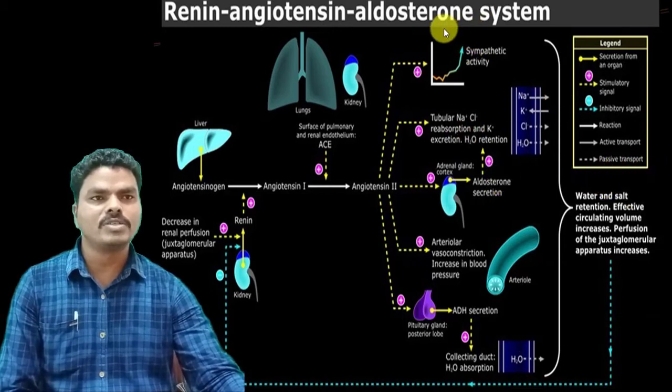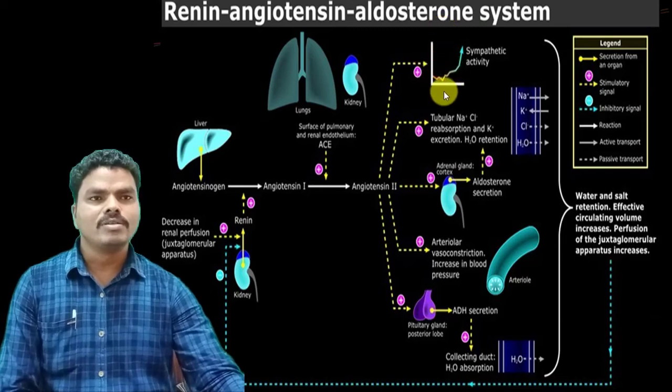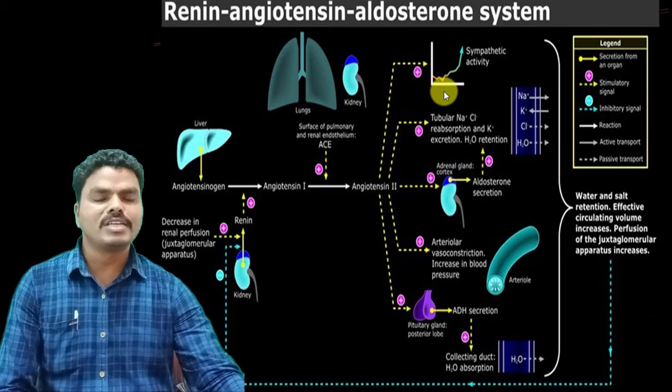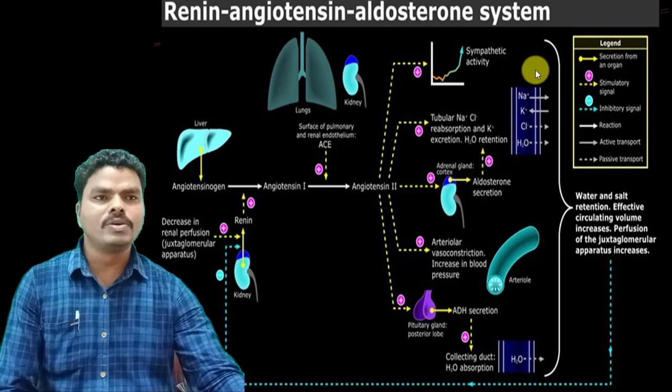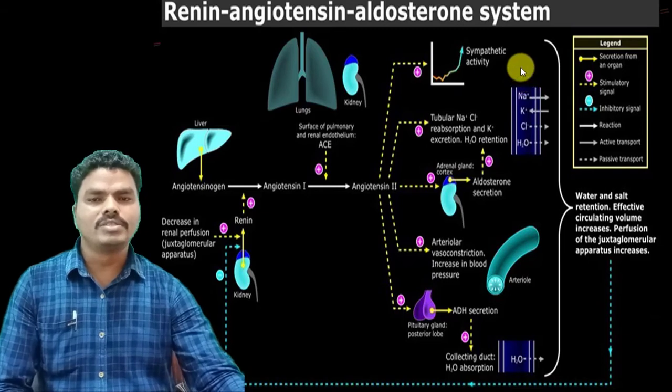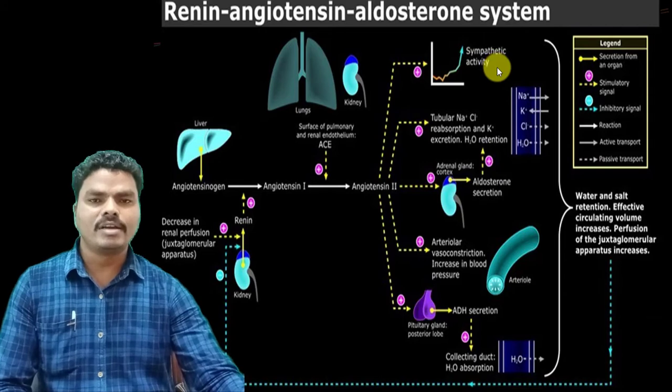When you see the first action, that is sympathetic activity, or increasing the sympathetic secretions like adrenaline, noradrenaline, dopamine, that may lead to vasoconstriction, or it shows cardiac or arterial hypertrophy. So they can increase the heart rate or heart pumping capacity, and thereby lead to increased pressure in blood vessels or arteries.